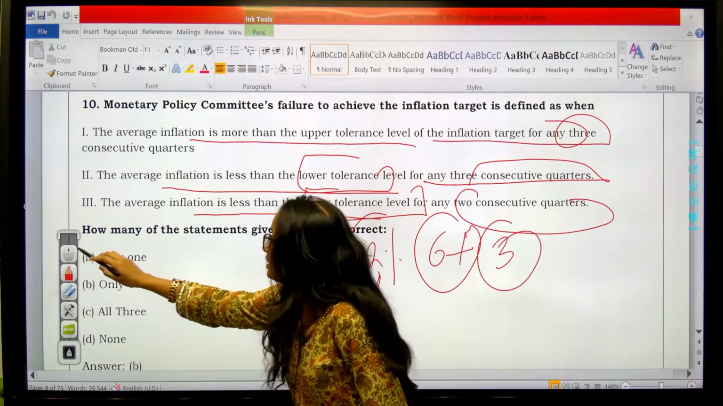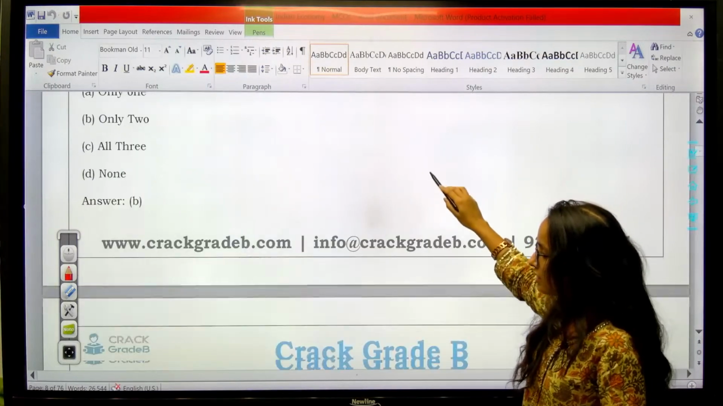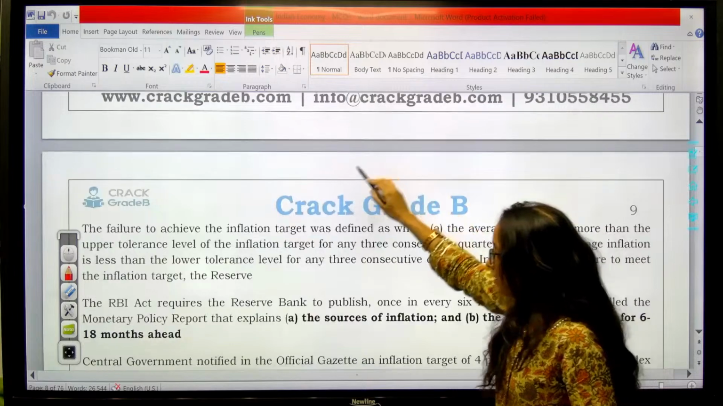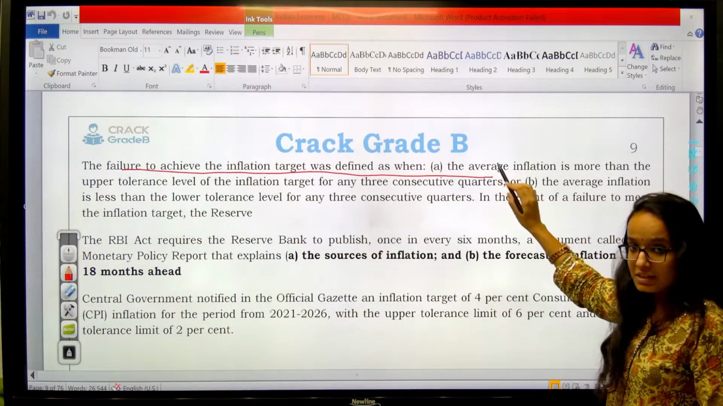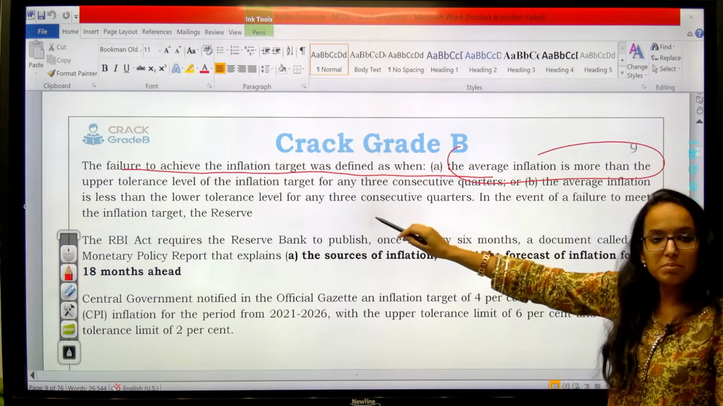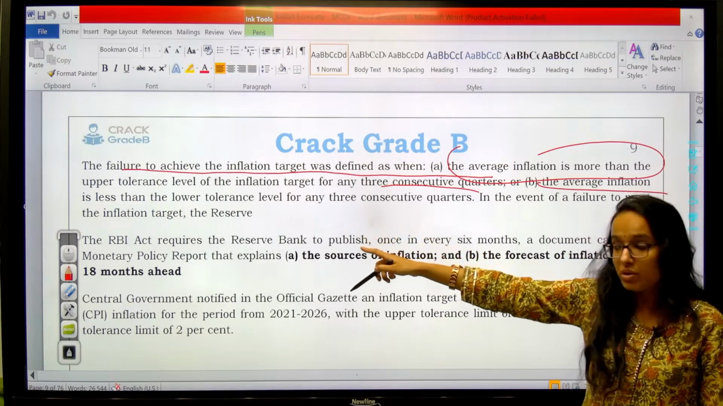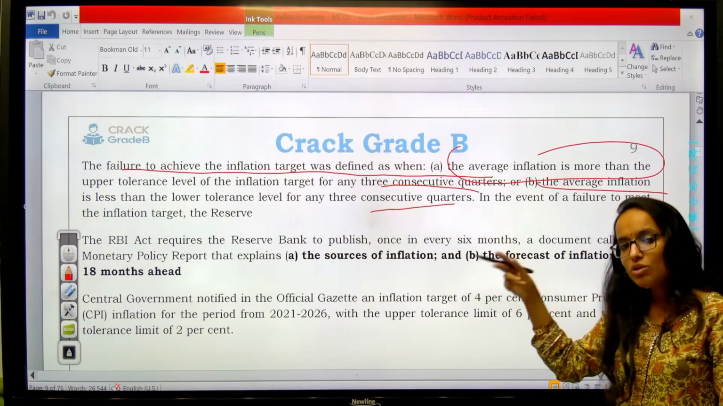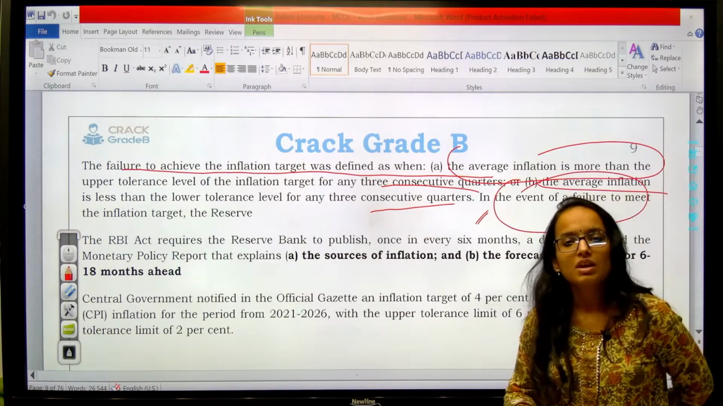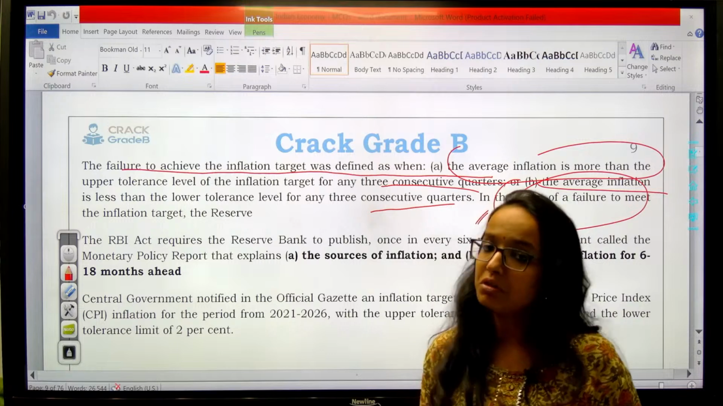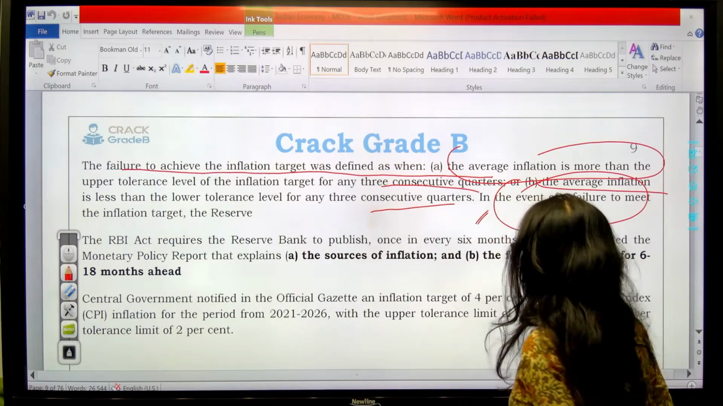Okay, so here if you see, the answer should be 2, and which 2? 1 and 2 statements are correct. Yes, the answer is B. Answer is B. And as you can see, failure to achieve the inflation target is defined: average inflation is more than the upper tolerance level for any 3 consecutive quarters, or average inflation is less than the lower tolerance level for any 3 consecutive quarters. So remember, 3 consecutive quarters. Okay, that is known as failure in maintaining the inflation target on the part of RBI or on the part of the Monetary Policy Committee. Okay, so,